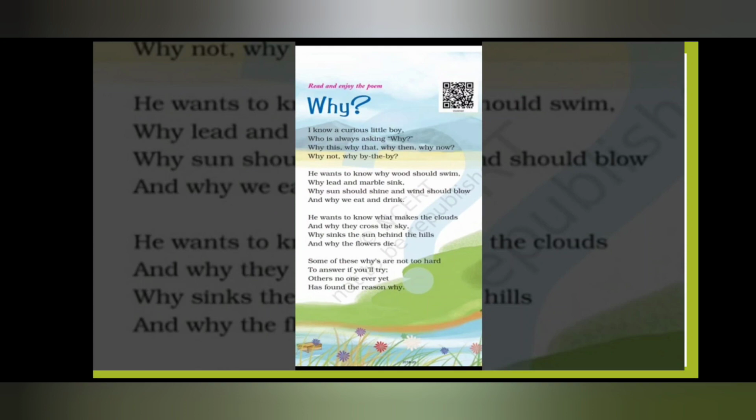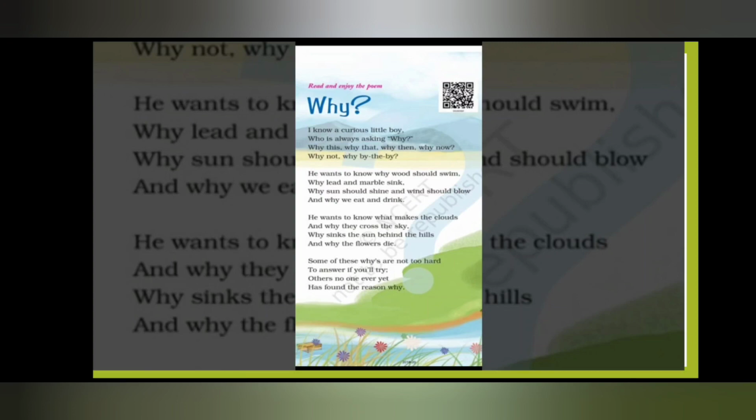I know a curious little boy who is always asking why. Why this, why that, why then, why now, why not, why by the by. He wants to know why wood should swim, why lead and marble sink, why sun should shine and wind should blow, and why we eat and drink.